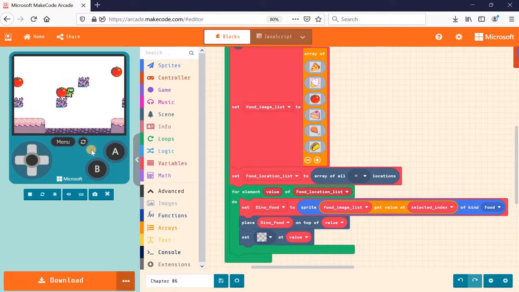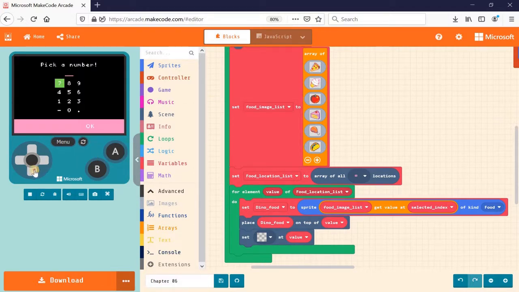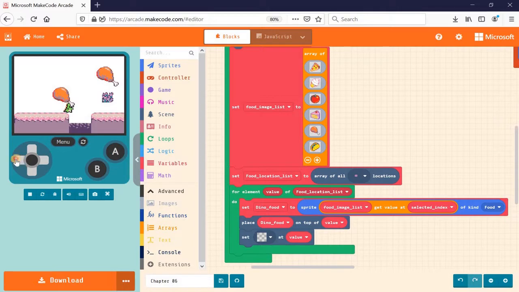So let's try another one. Let me refresh and let me choose maybe 4. What is 4? 4 is 0, 1, 2, 3, 4. 4 should be a drumstick. So let's see if that works. Hit OK. Yep, drumstick, very huge. A giant drumstick just showed up. Okay, so my selection is working.